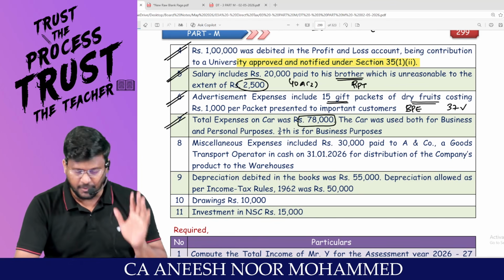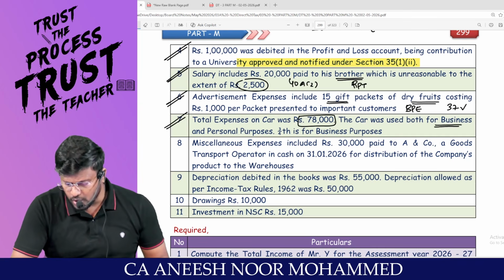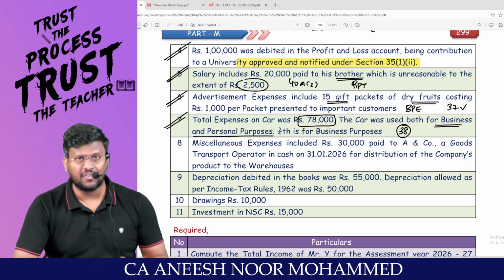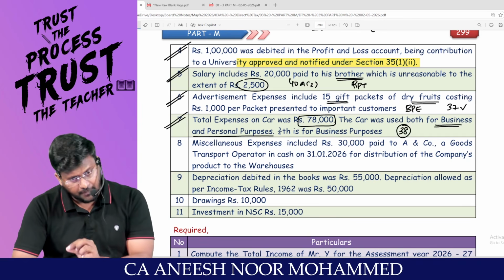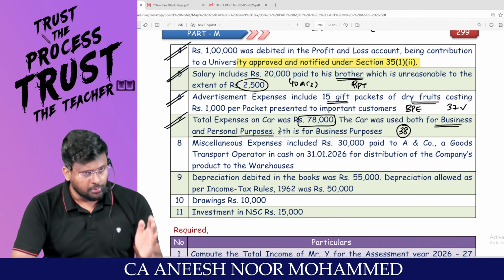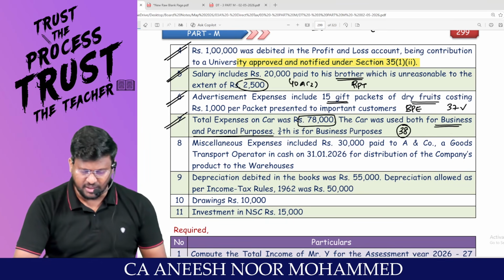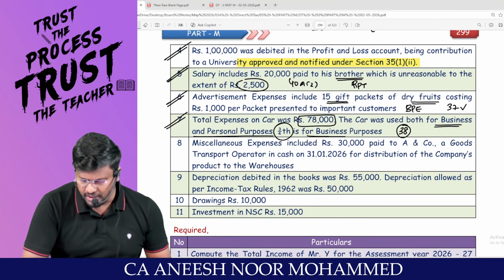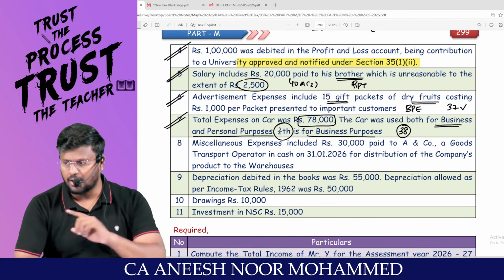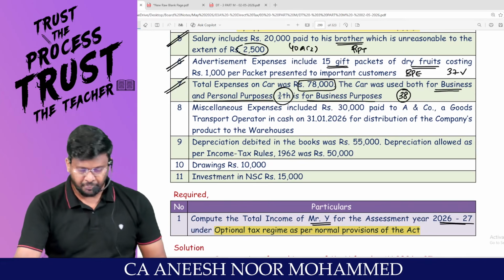Total expense on car is 78,000. 78,000 rupees is the expenses for car. Car was used for both business and personal. As per section 38, if an asset has been used for both business and personal, only the proportion or percentage attributable to the business expenditure will be allowed as a deduction. 3/4 is for business purpose. That means 1/4 of the expenses debited to P&L account should be added back.